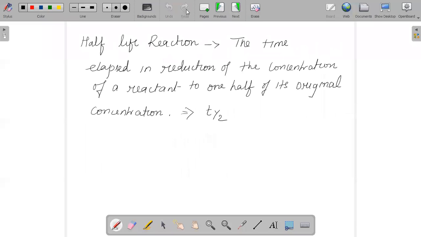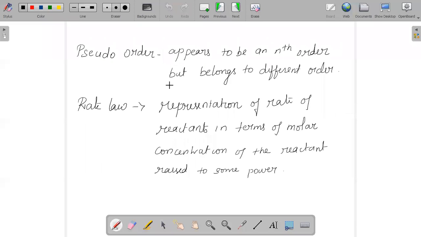And we are having what is pseudo order. What is a pseudo order reaction? It is a different representation. When we look at a reaction, that reaction appears to be, for example, nth order, but it belongs to some other order. That is, if I say a reaction appears to be first order, but actually it belongs to a second order reaction, then in that scenario the order is given the name pseudo order reaction.